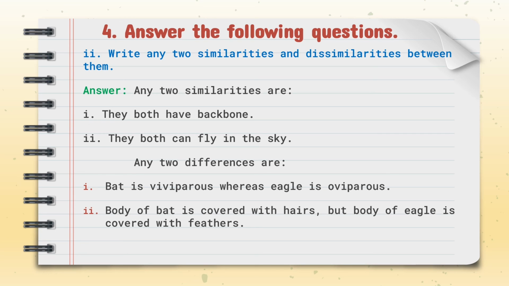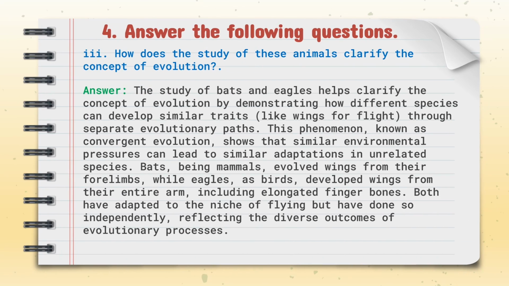Explain the relation between classification of living beings and evolution. The classification of living beings and evolution are interconnected concepts in biology. Classification or taxonomy organizes living organisms into hierarchical groups based on shared characteristics. Shared ancestry. Classification reflects evolutionary relationship, grouping organisms that share a common ancestor. Traits and adaptations.